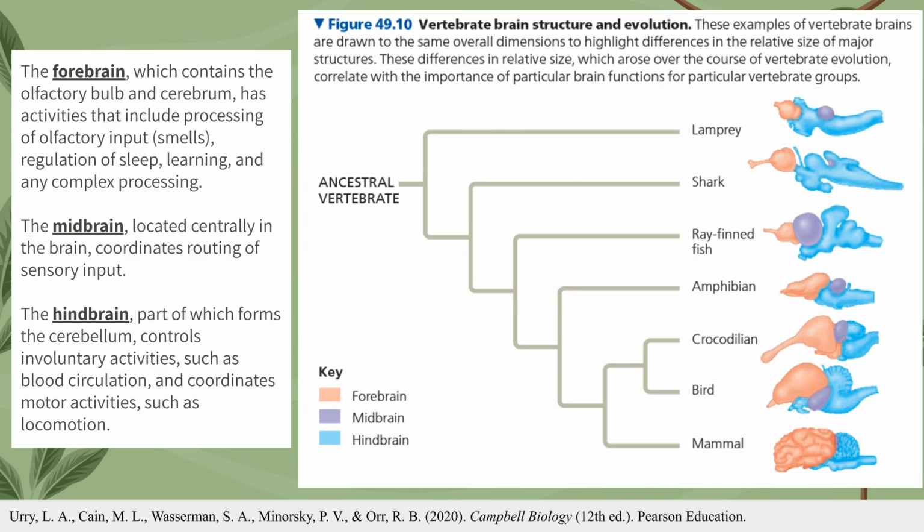The primary evolutionary trend in the vertebrate brain is a shift toward increasing complexity, specifically within the cerebrum, part of the forebrain, and the cerebellum, part of the hindbrain. While ancestral vertebrates like lampreys have relatively simple linear brain structures, higher vertebrates, particularly mammals, show a massive expansion of the forebrain to handle more sophisticated information processing.